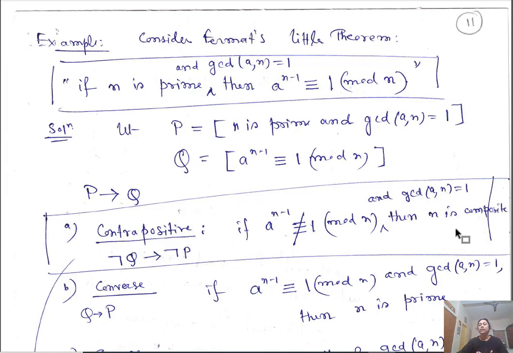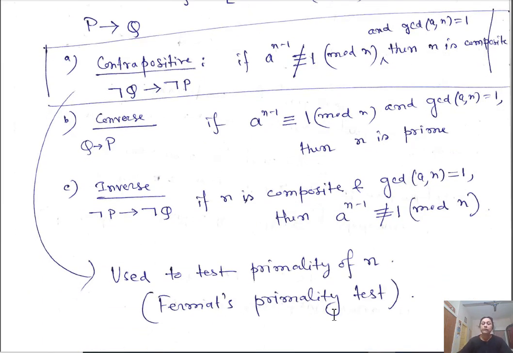Given an integer n, I will pick an integer less than n that is coprime to n, and compute a to the power n minus 1, reduced modulo n. If it is not 1, then I say n is composite. That is essentially Fermat's primality test: the contrapositive statement is used to check the primality of an integer n.